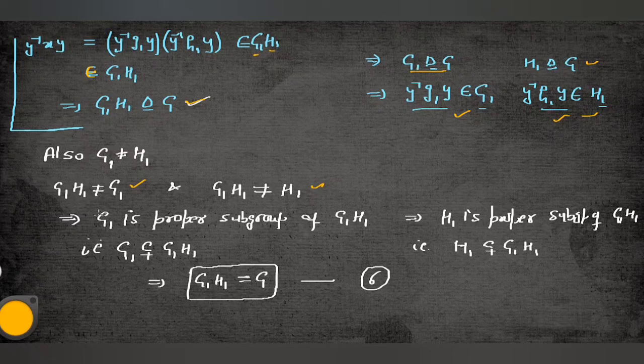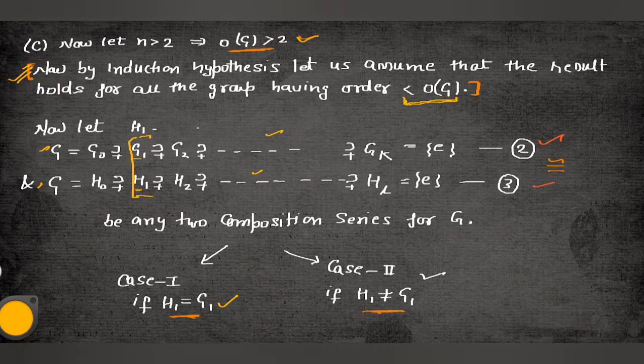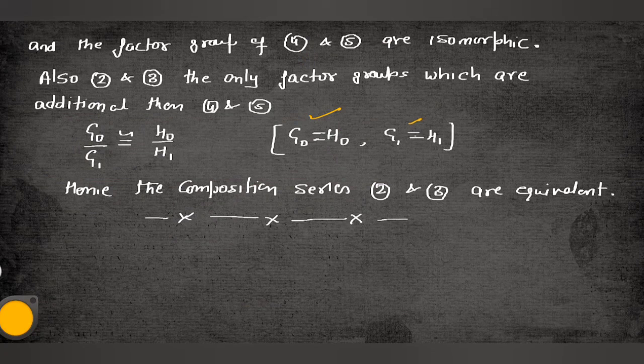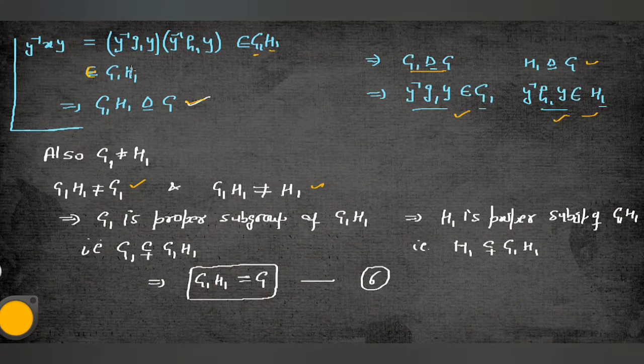Now see guys, we have two maximal normal subgroups, one is G1 and one is H1, according to the composition series, equation number 2 and equation number 3. You can see this series starts from G1, this series starts from H1, and after that we have G0 that is equal to G, and after that we have H0 that is equal to G. Now what have you proved? You proved that G1 H1 is not equal to this one and not equal to this one, and that it is a normal subgroup. The first normal subgroup starts from G1 and this one starts from H1, and we are saying that we have another normal subgroup whose name is G1 H1. So where is it?